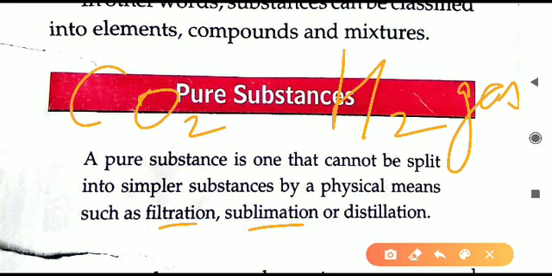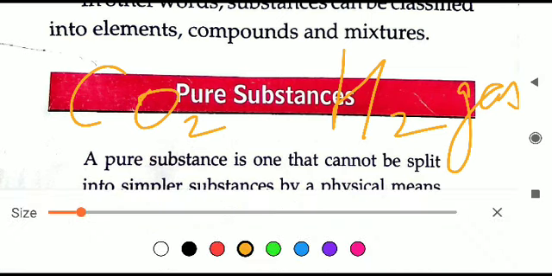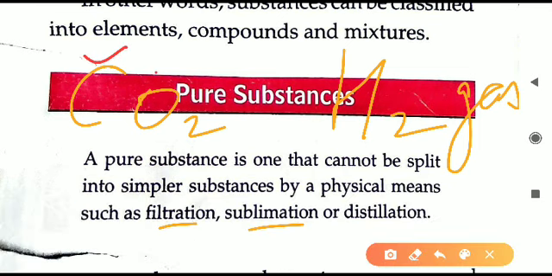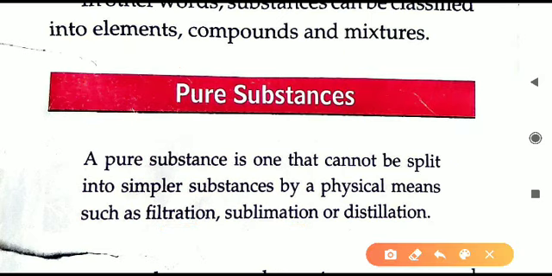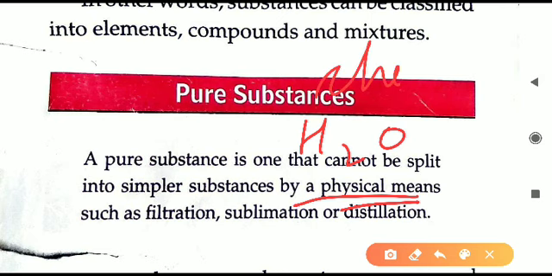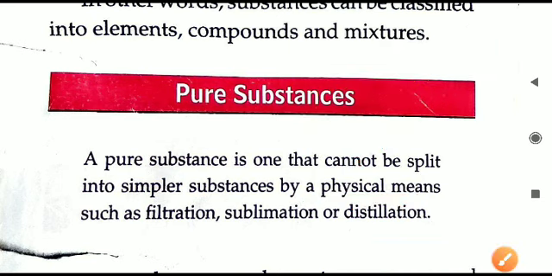Similarly, we can take carbon dioxide. CO2 is a compound, CO2 gas. We cannot separate carbon and oxygen here. Two elements are there, one is carbon, one is oxygen, but we cannot separate both of them by any physical methods. Similarly, we can take for example water. Water is containing hydrogen and oxygen, but we cannot separate both of them by physical methods. We can separate hydrogen and oxygen by chemical methods. That is a different thing. We are not talking of using any chemical here, but physical methods we cannot separate them. So any substances which cannot be separated by physical method, they are pure substances.